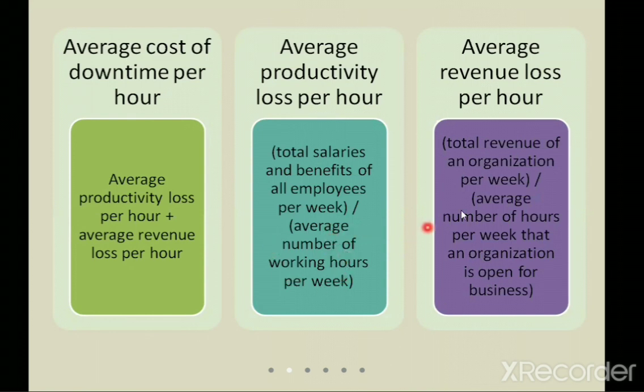And the average revenue loss is calculated as the total revenue the organization generates per week, divided by the average number of hours per week that an organization is open for business. So if you see, many of the organizations have their working period from Monday to Friday.